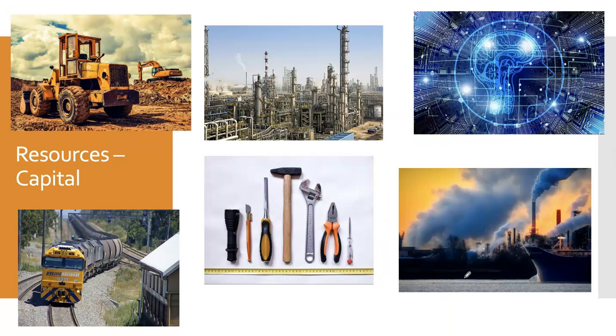Capital is probably the most confusing one. This is what is created when we combine resources, so natural resources, and labor to build things that are often used to help us in the production of goods and services. This can be lots of heavy machinery, or the factories, the tools, the methods of transport like trains. Looks like I've got another factory here. But in the modern world, I'm also talking about all the computers, artificial intelligence, all of that that's been created.